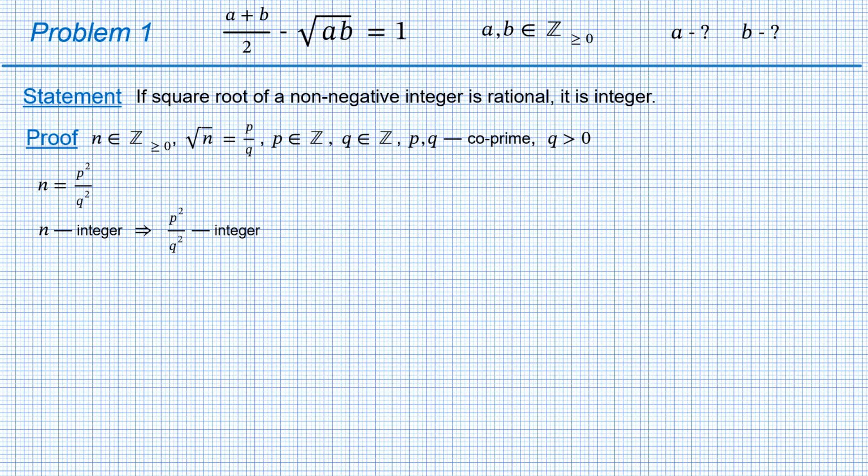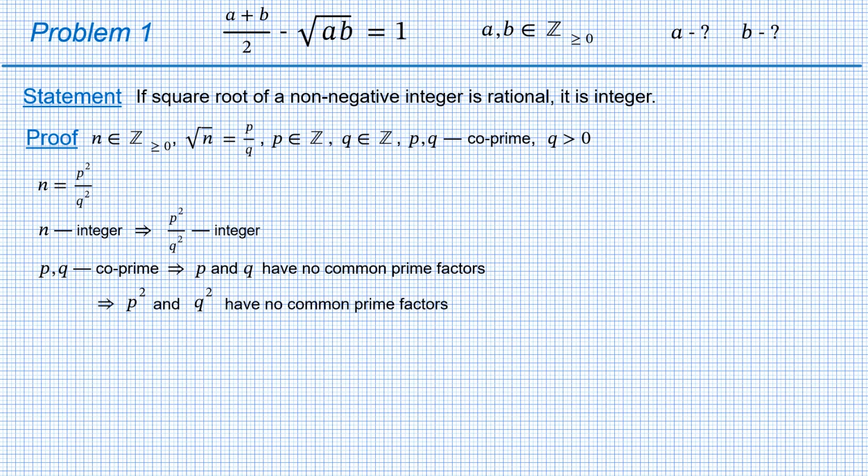At the same time, since p and q are coprime, they have no common prime factors. p squared has same prime factors as p, only their powers are doubled. q squared has same prime factors as q. Since p and q have no common prime factors, then p squared and q squared have no common prime factors either, which means that p squared and q squared are coprime, so fraction p squared over q squared is irreducible.